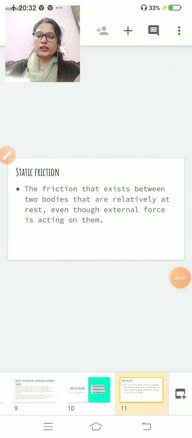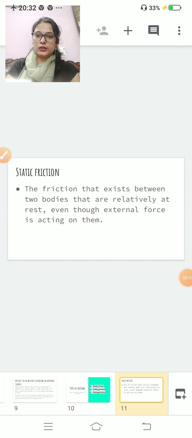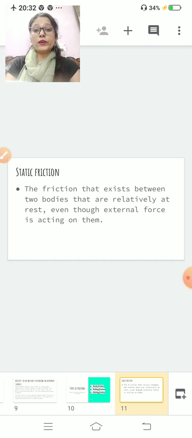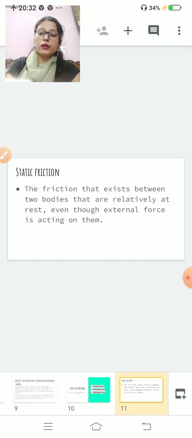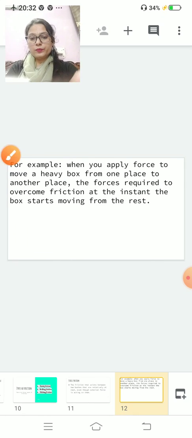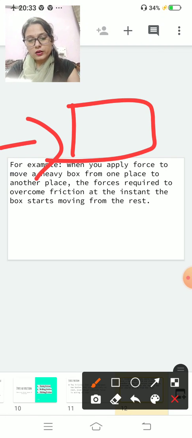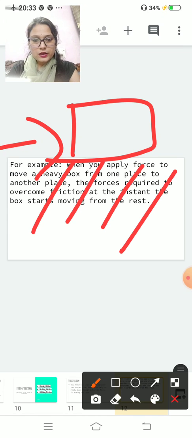Let us start with static friction. What do you mean by static friction? That friction which exists between two bodies that are relatively at rest, even though an external force is acting on them. For example, see, one box is there. Now you have to move this box to that side. Here a surface is there.